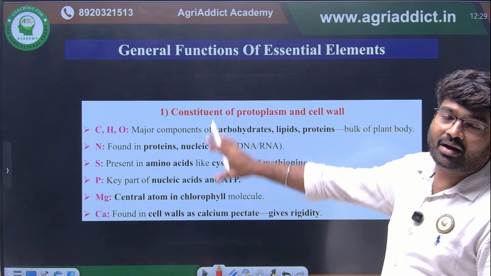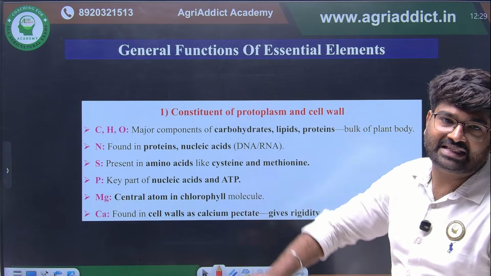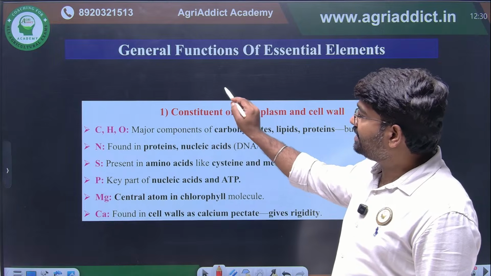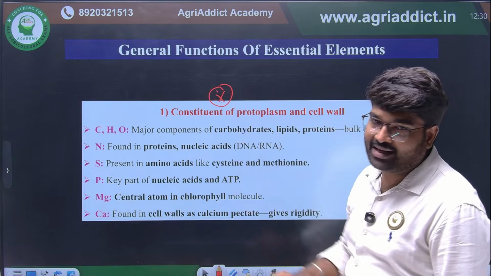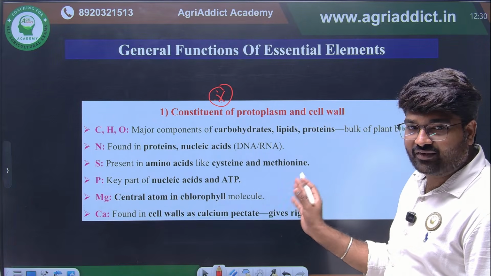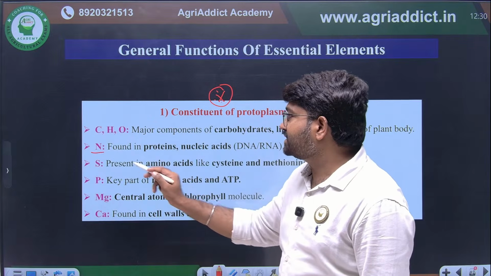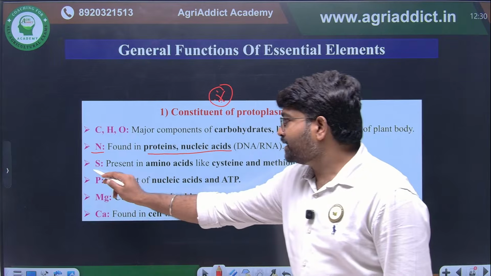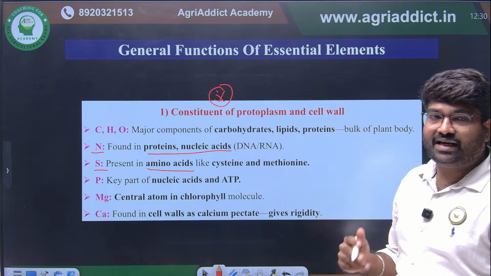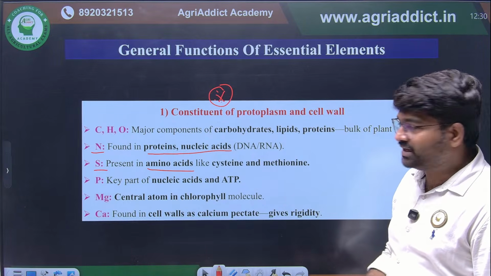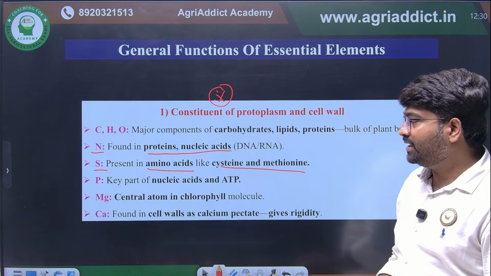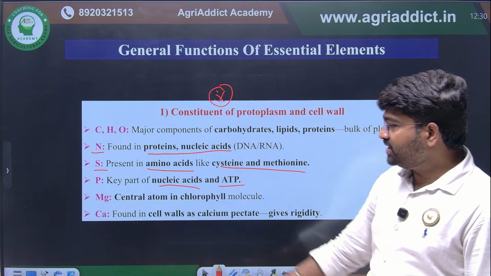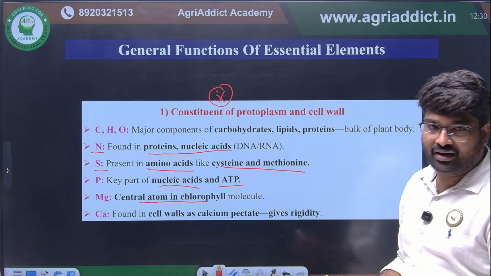On the basis of the general functions of an essential element, they have been classified into different types. From here, they will surely ask one question. This is very important: what are the major functions? For example, nitrogen is primarily found in proteins and nucleic acids. Sulfur is very important for biosynthesis of sulfur-containing amino acids, particularly cysteine and methionine. Phosphorus is a key element in nucleic acids and ATP. Magnesium plays a central role in chlorophyll molecule biosynthesis.